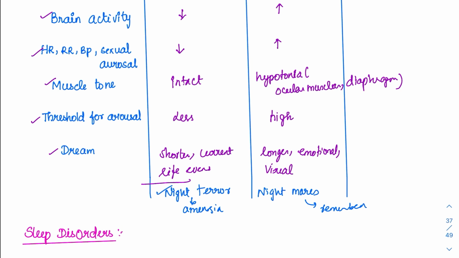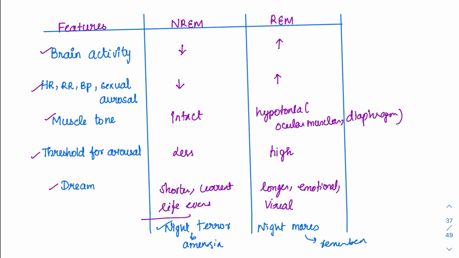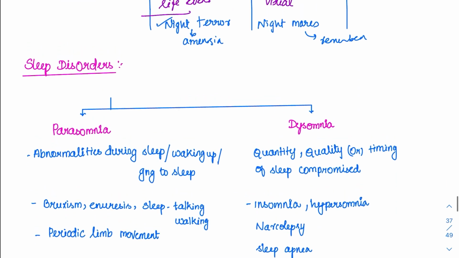So that is the difference between a REM and a non-REM sleep. Now coming to the sleep disorders, sleep is such an essential thing. I'll tell you one interesting thing about sleep. The normal ideal sleep that is recommended is 8 hours. Don't go in for very less amount of sleep like 6 hours and all. 8 hours, because sleep is very essential.